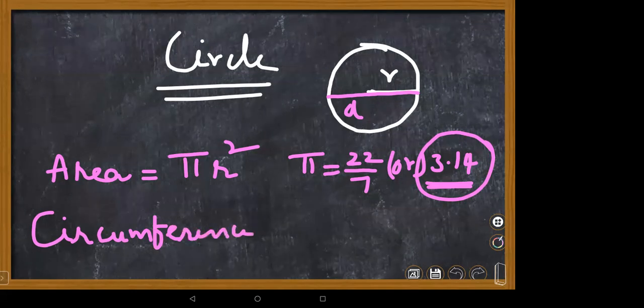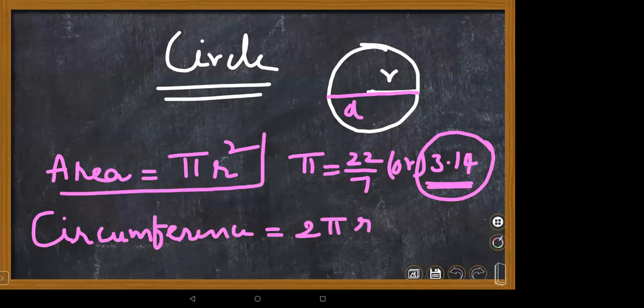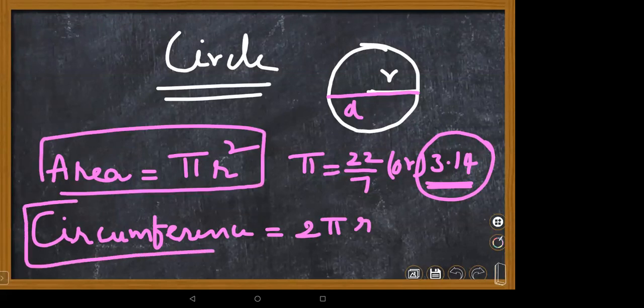But it is a curved surface, that's why we call it circumference. It's nothing but 2 pi r. These are the basic formulas we discussed in our previous class, children.